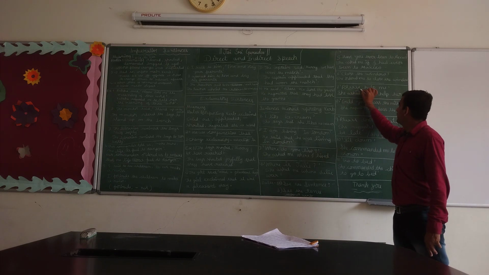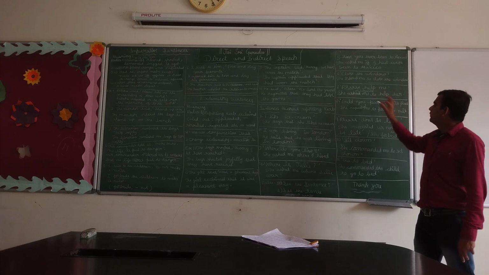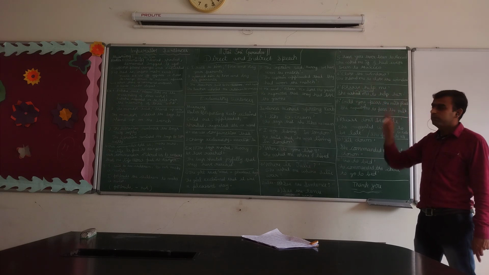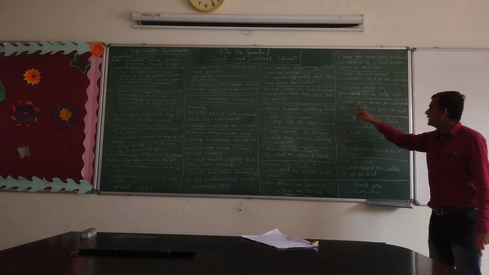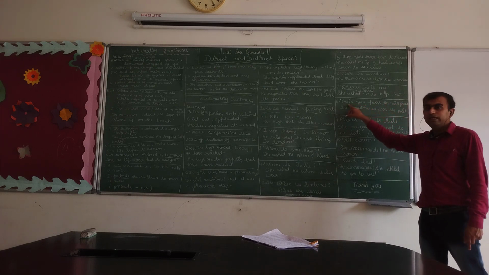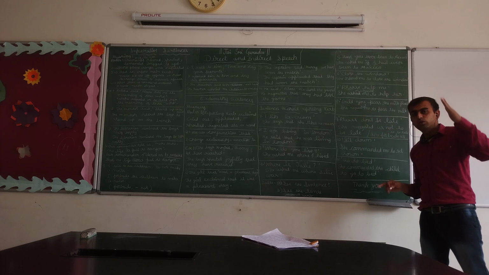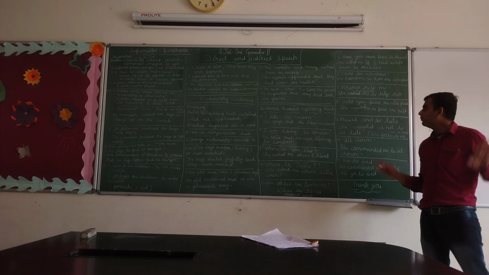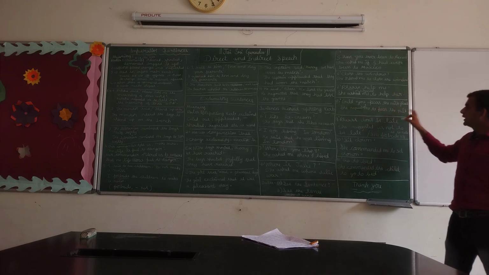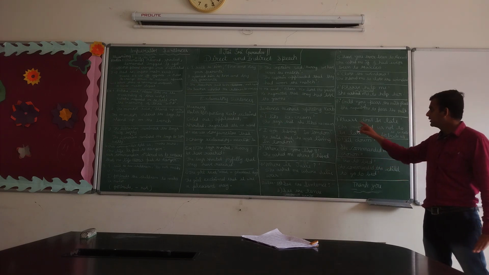Here we say, she requested me to help her. Whenever there is please, we use requested as the reporting verb. Next, could you pass the milk, please? Though could is a modal, if there is could or should, there is no change of the modal. She requested me to pass the milk.